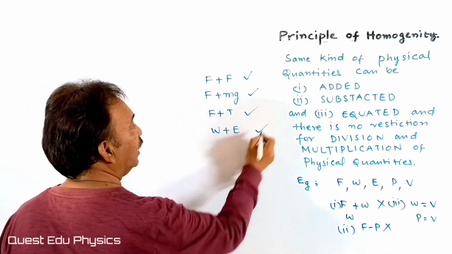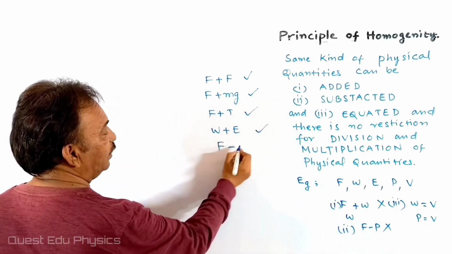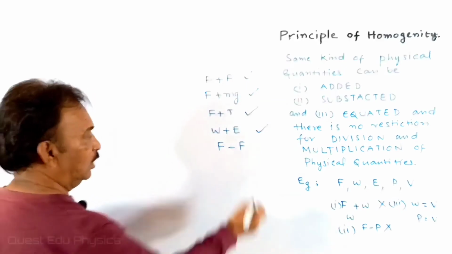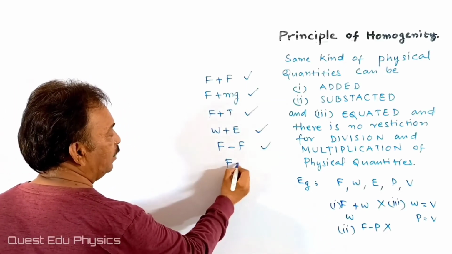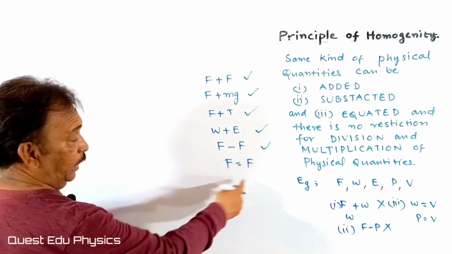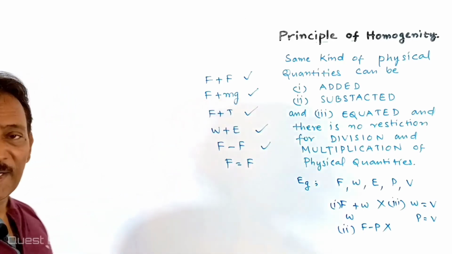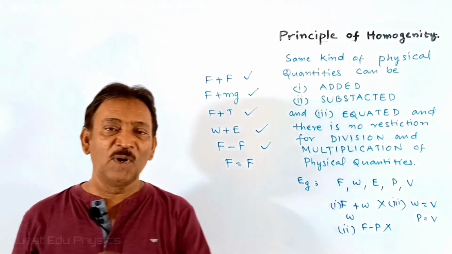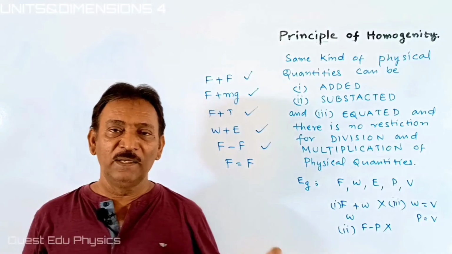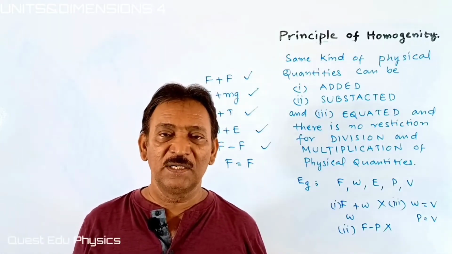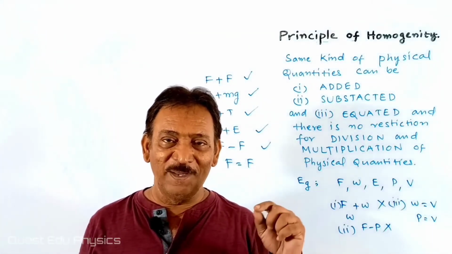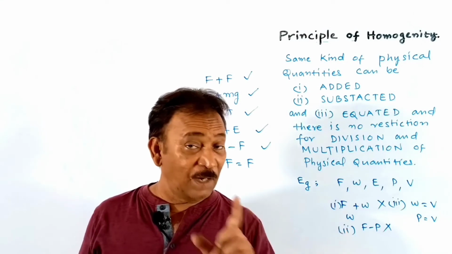It's right. Force can be subtracted from force. It is right. Force can be equated with force. Understanding, students? It is the principle of homogeneity. Only the same kind of physical quantities can be added, subtracted and equated.